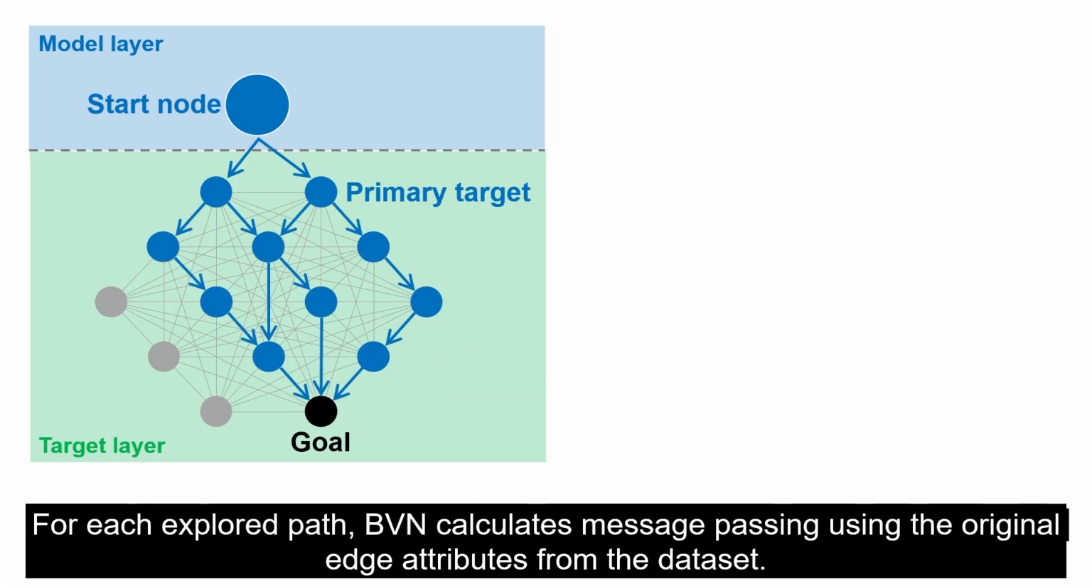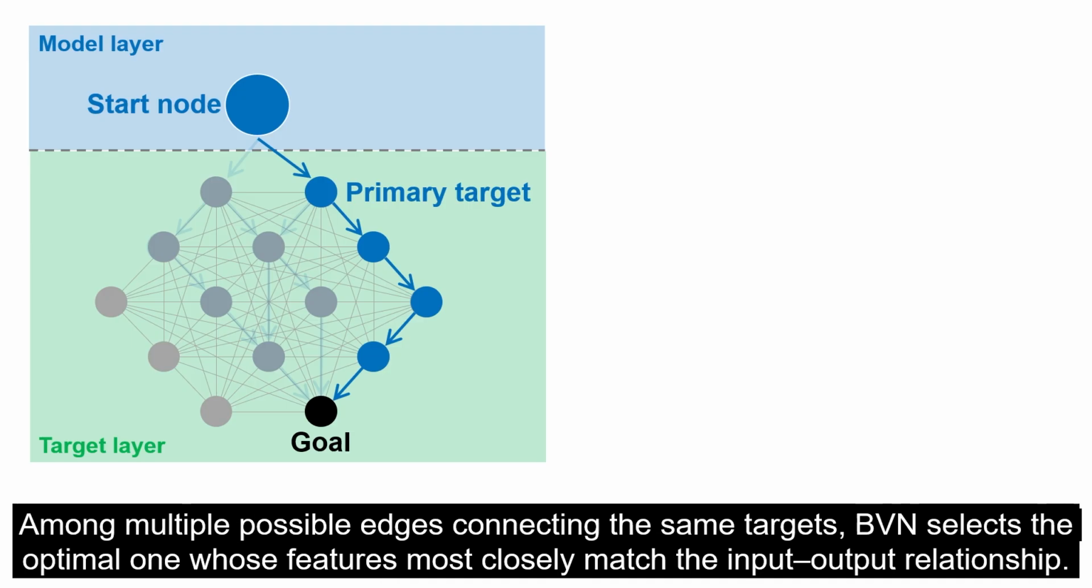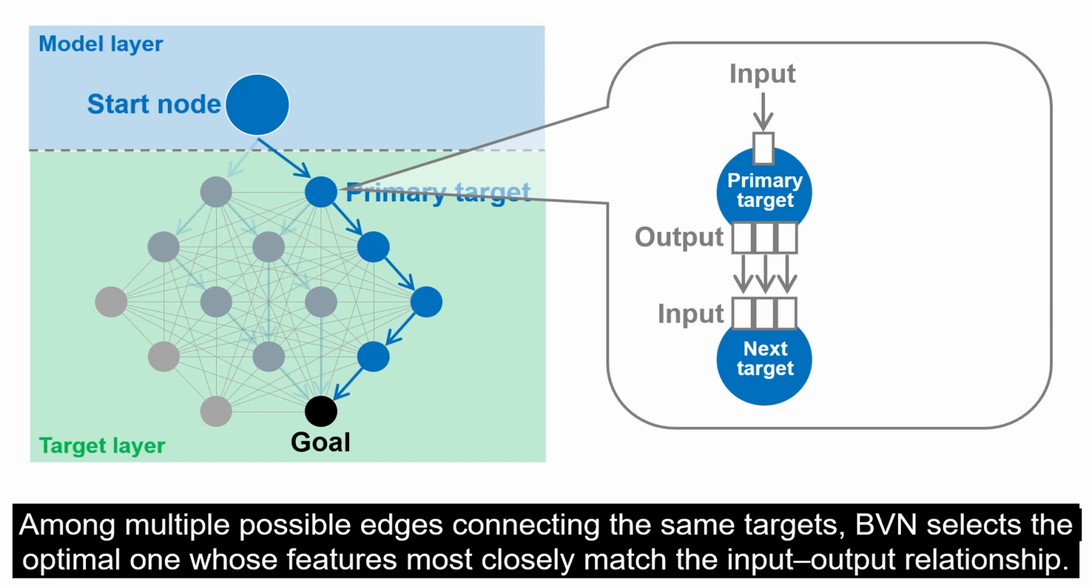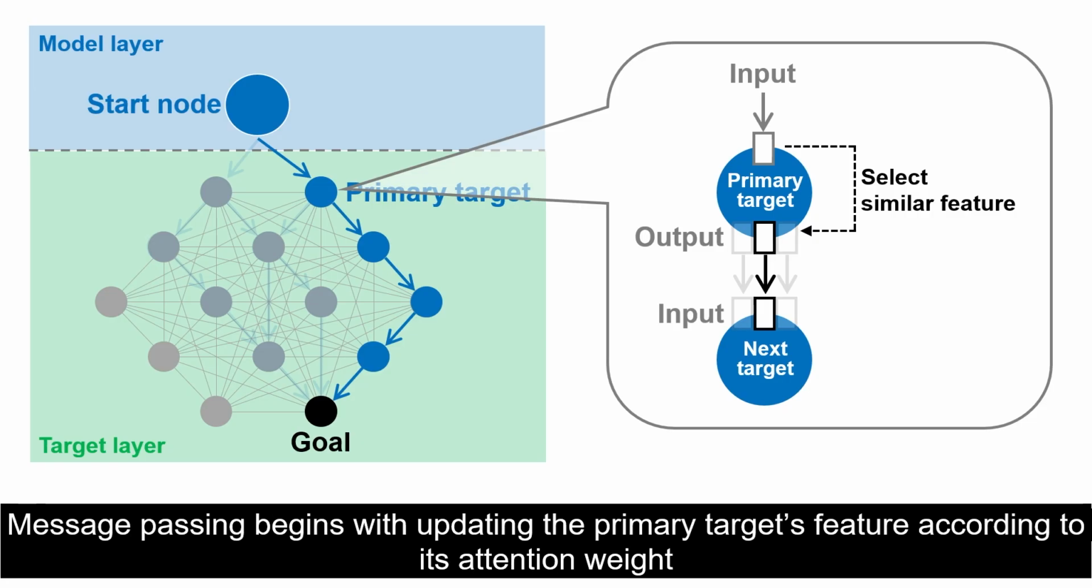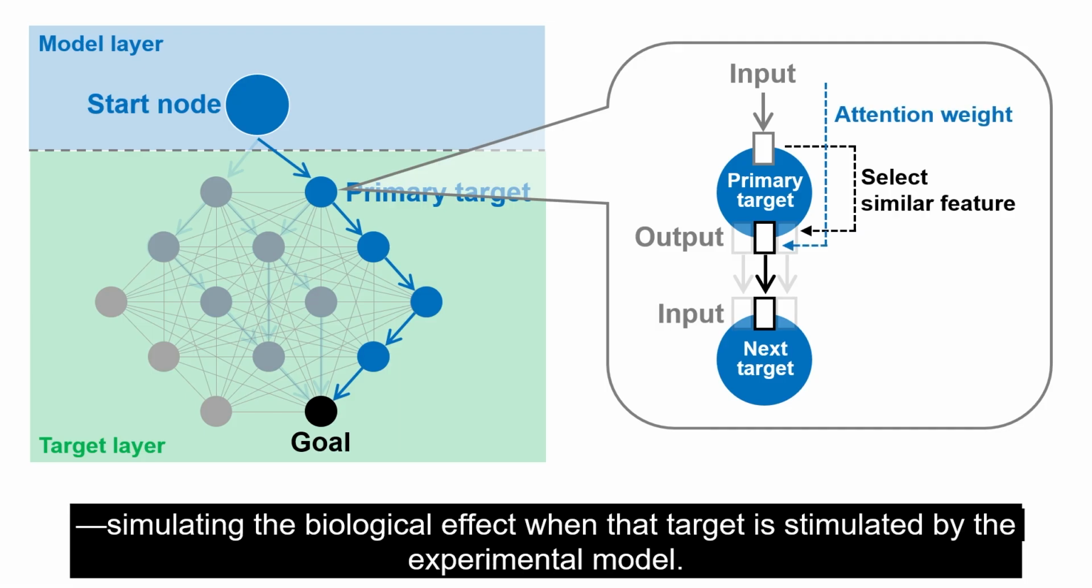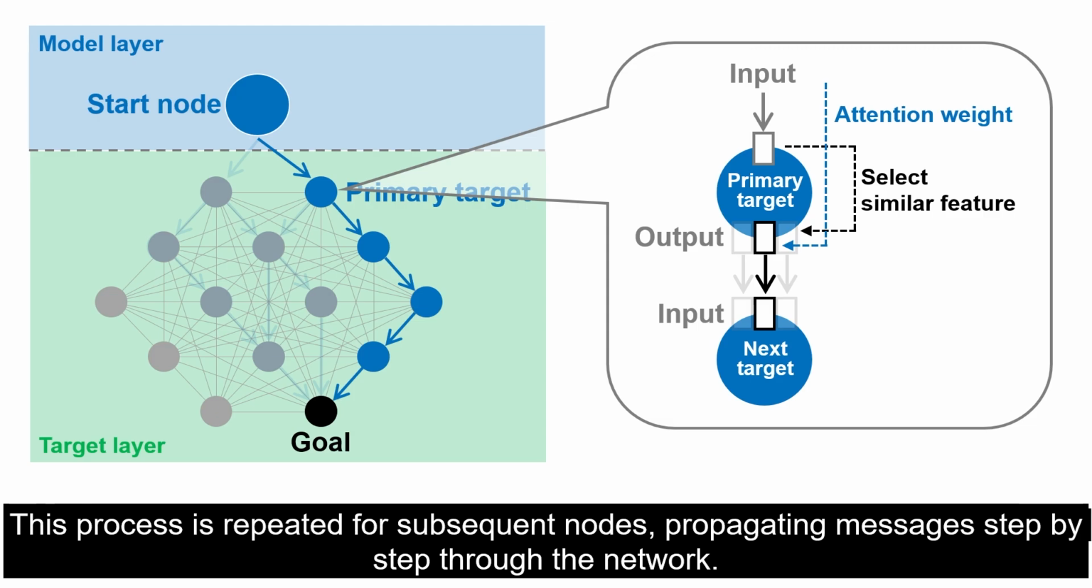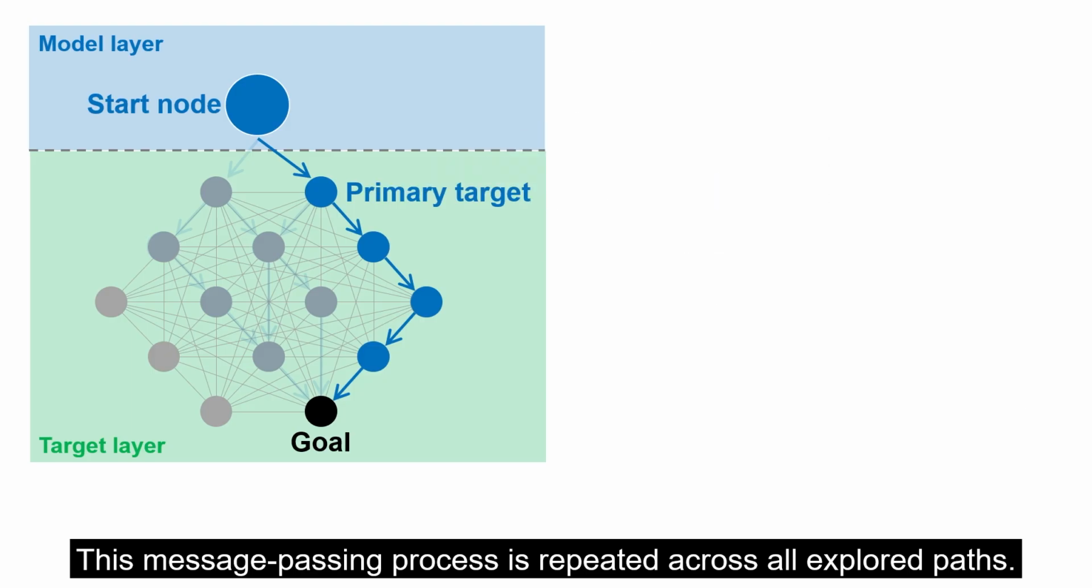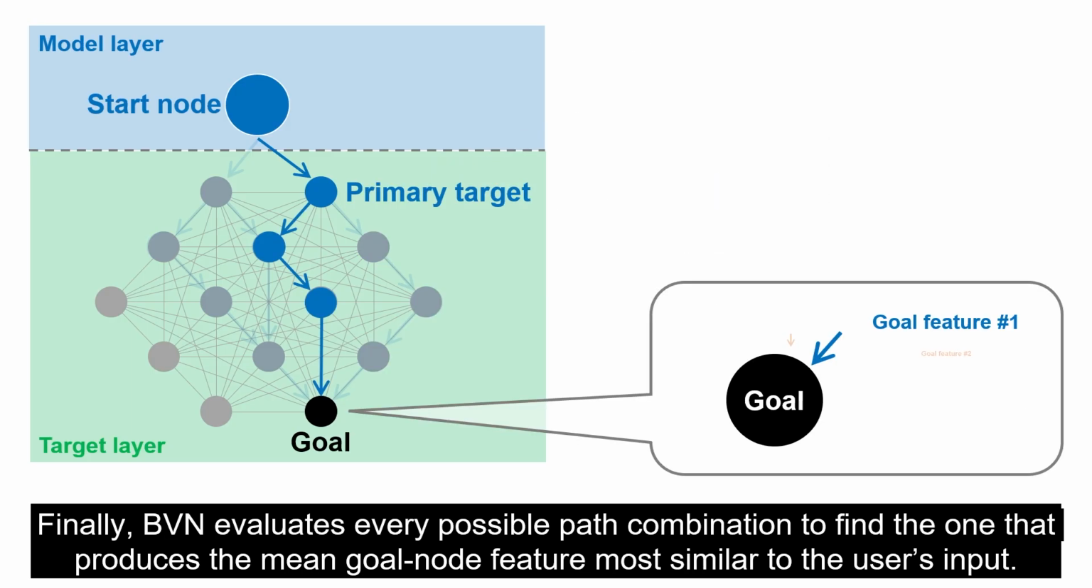For each explored path, BVN calculates message passing using the original edge attributes from the dataset. Among multiple possible edges connecting the same targets, BVN selects the optimal one whose features most closely match the input-output relationship. Message passing begins with updating the primary target's feature according to its attention weight, simulating the biological effect when that target is stimulated by the experimental model. This process is repeated for subsequent nodes, propagating messages step by step through the network. This message passing process is repeated across all explored paths.